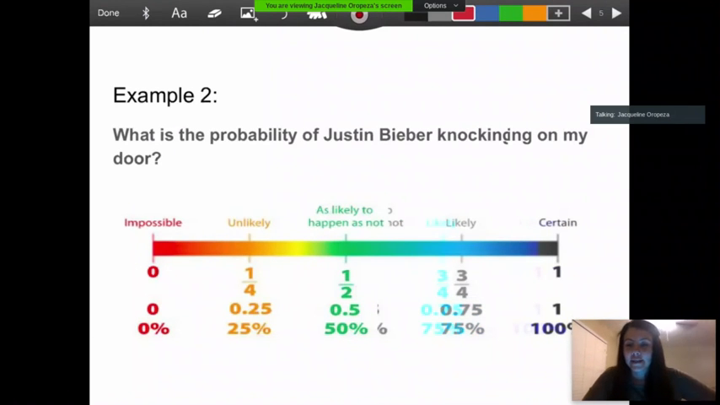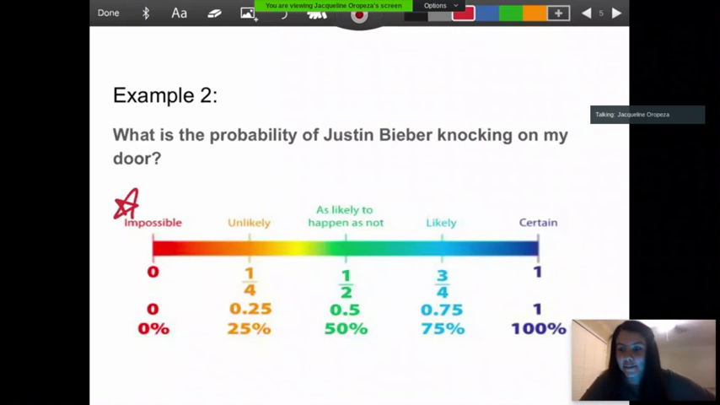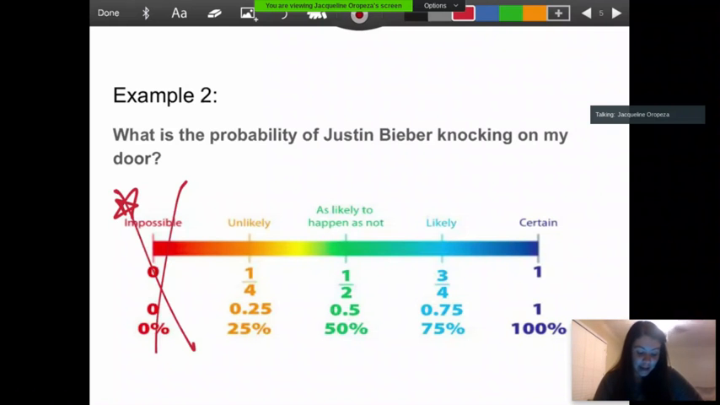Let's look at another example. My example says, what is the probability of Justin Bieber knocking on my door? So if I look at the scale, if I start off with this one, impossible. If I say, that's impossible, how is Justin Bieber going to come and knock on my door? Well, it really isn't impossible because Justin Bieber is alive. He's a person. He has the capacity of coming to a person and knocking on the door. So it cannot be impossible. So I know I have to eliminate that one.